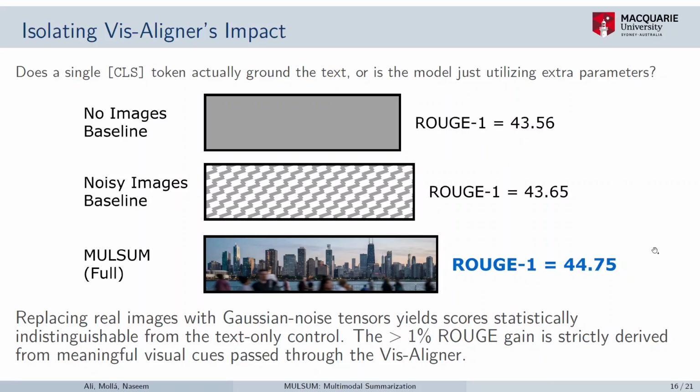We achieved more than 1% improvement in terms of Rouge when using our full system with Vis-Aligner, which represents each image with CLS and then projects it into the text dimension.